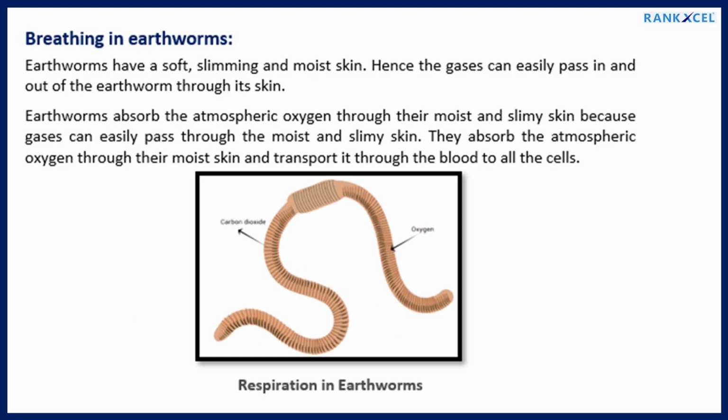Breathing in earthworms. Earthworms have a soft, slimy and moist skin. Hence the gases can easily pass in and out of the earthworm through its skin. Earthworms absorb the atmospheric oxygen through their moist and slimy skin because gases can easily pass through it. They transport it through the blood to all the cells.